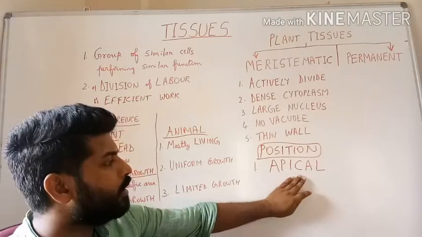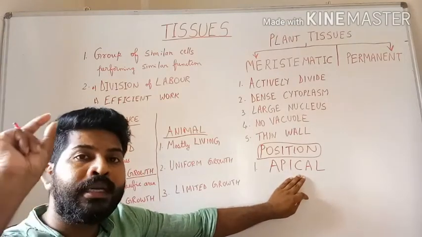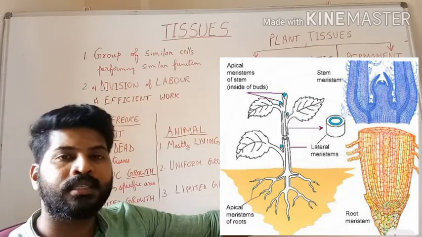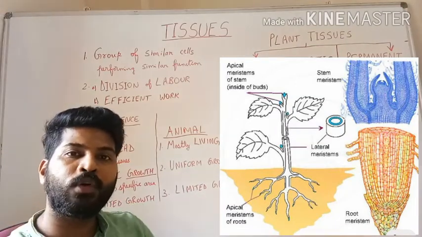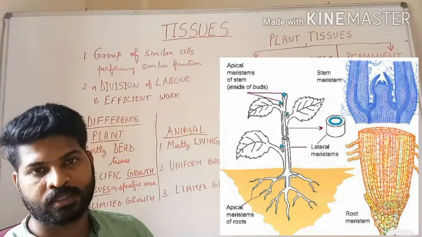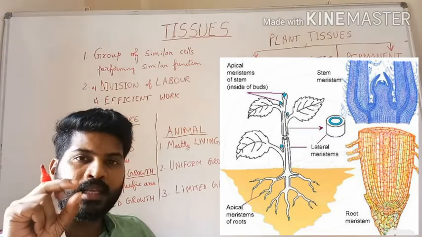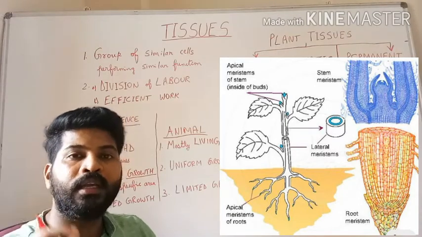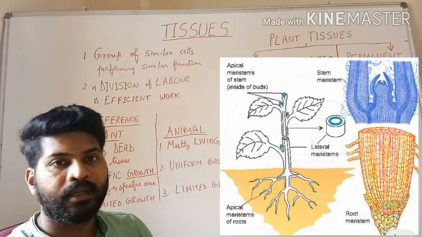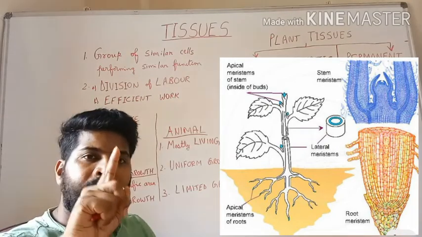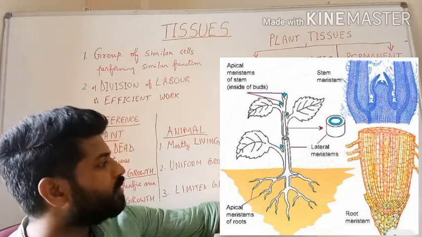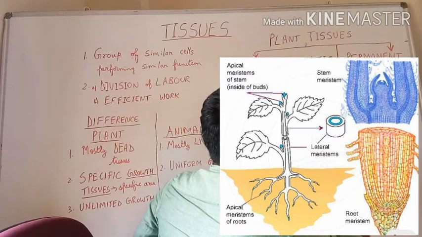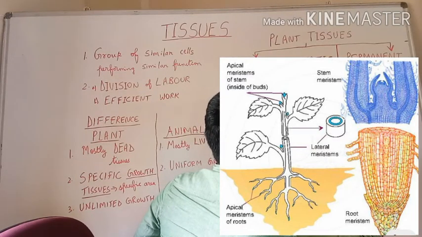The word apical means apex or tip. This kind of meristematic tissue is seen in the tip of roots and tip of shoots. These cells will keep on dividing, increase the number of cells, therefore they contribute to an increase in length. The stem growing in length is because of the presence of apical meristem. This is seen in the root tip and shoot tip.